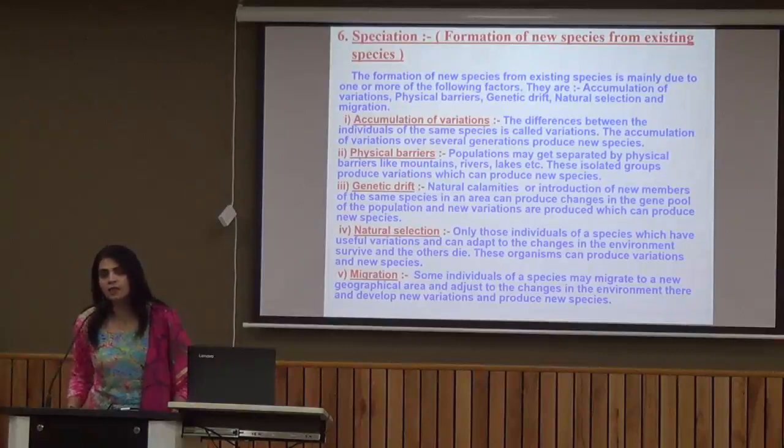As the term indicates, the reproductive cells become different from each other, and they fail to interbreed among themselves. And why does it happen? Because the chromosome number has changed. So this is about speciation, that is, the formation of new species from existing species.